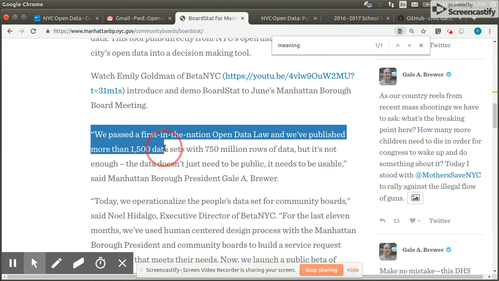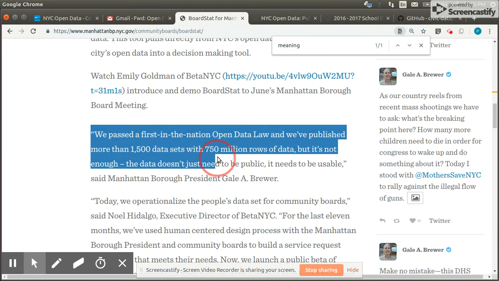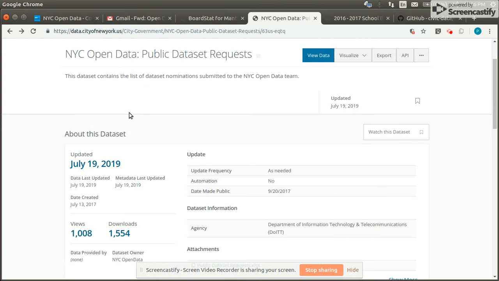We passed a first in the nation open data law, and we've published more than 1,500 data sets with 750 million rows of data. But that's not enough. The data doesn't need to be public. It needs to be usable. Yes. So let's look at what we're given as the public.